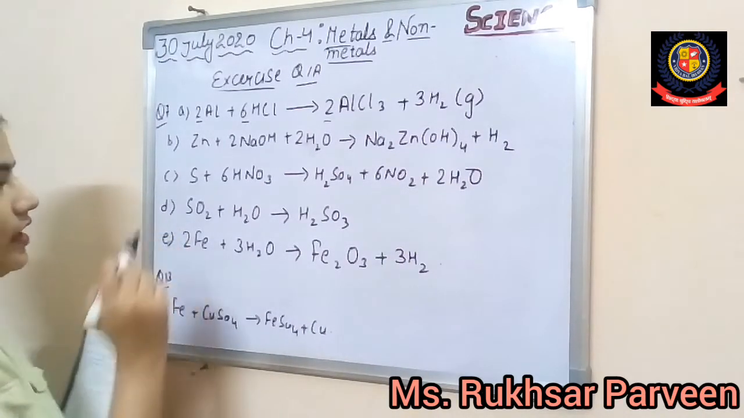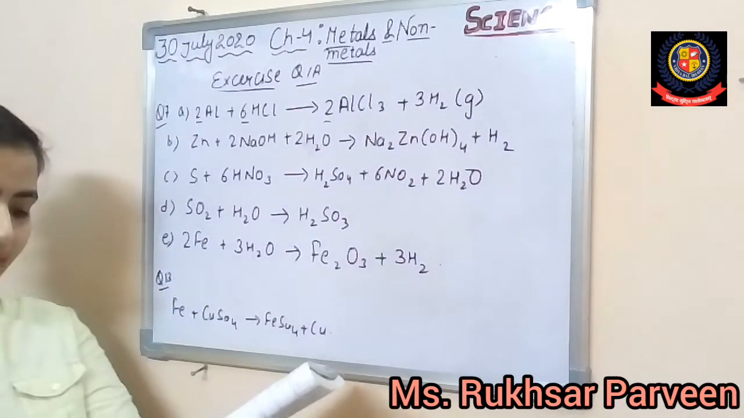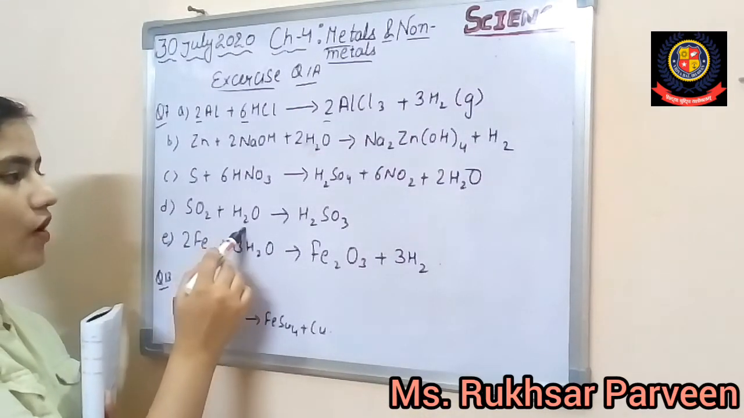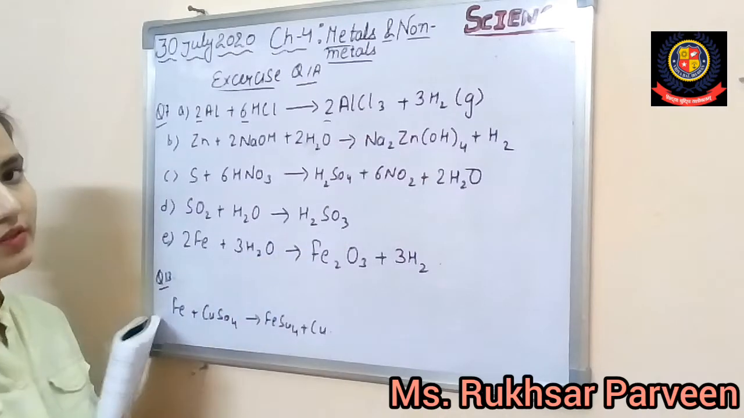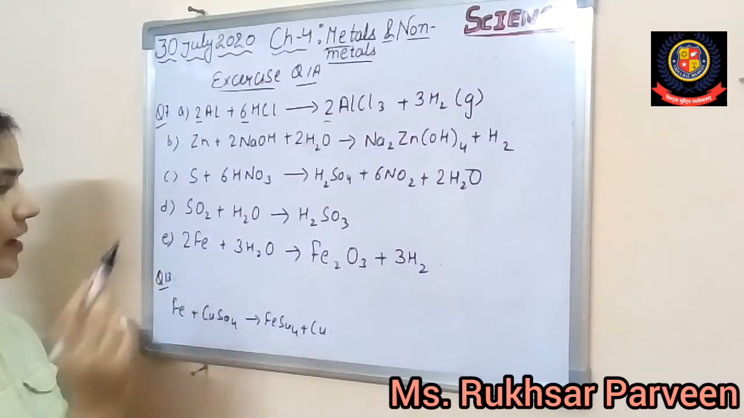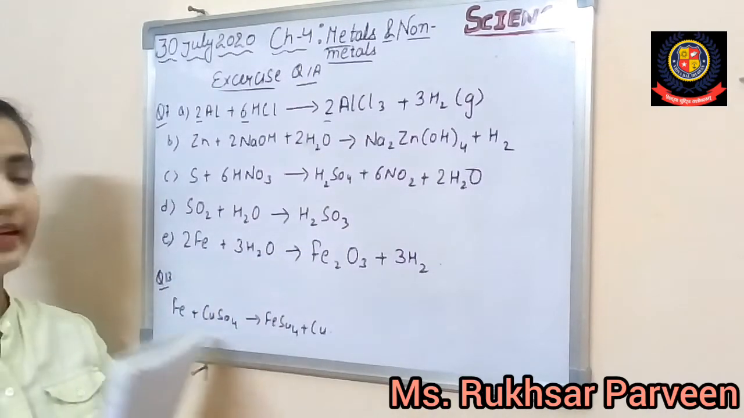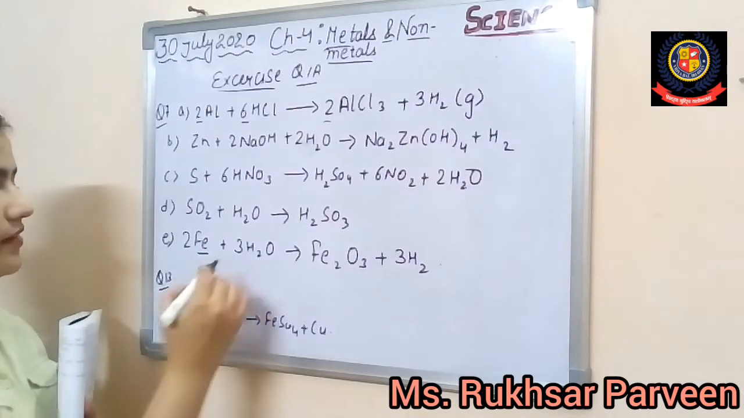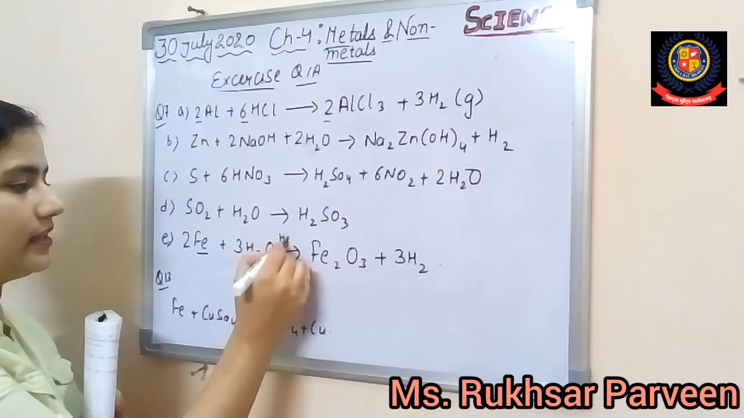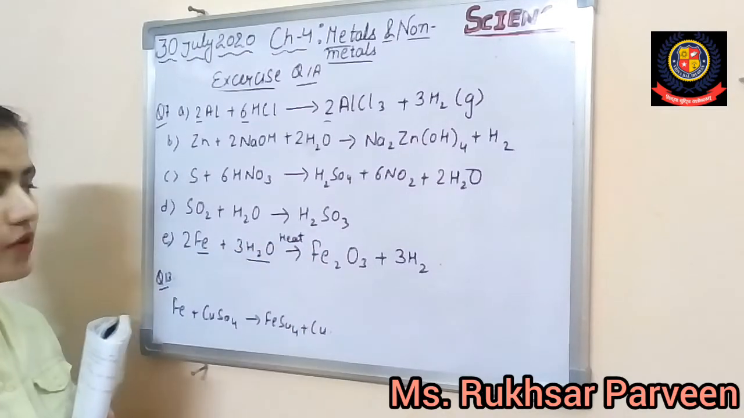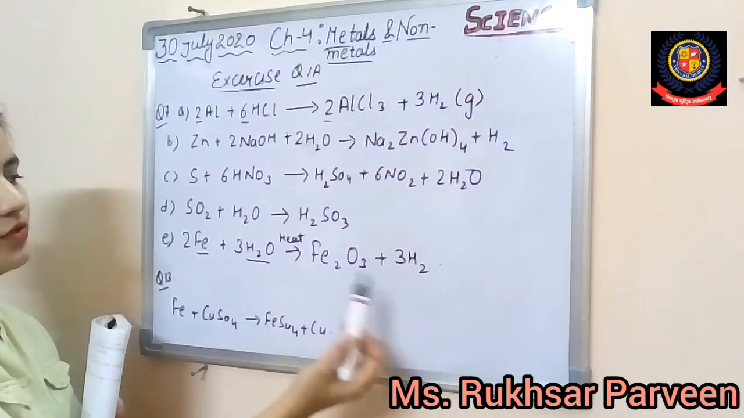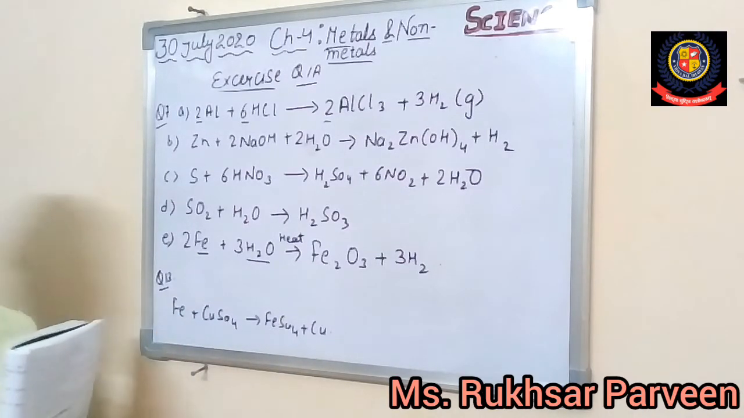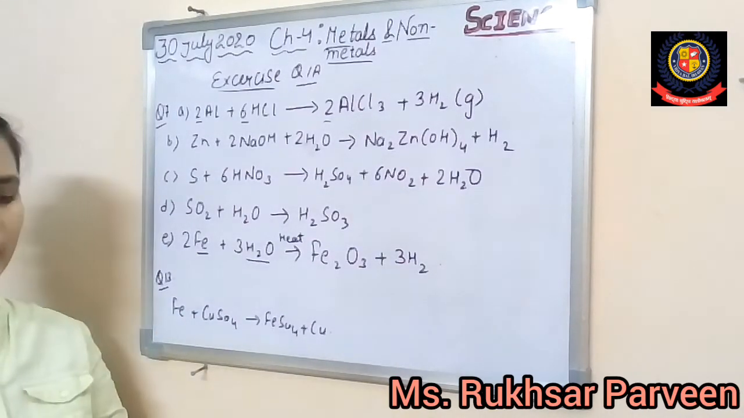Alright, now option D is written: sulfur dioxide gas and water. When sulfur dioxide reacts with the water, you will get H2SO3. Now point E, heated iron and steam. As we all know, iron reacts with the steam only, that's why we took the water that is completely heated. So we can write here heat. We will get Fe2O3 and hydrogen gas will be liberated. So I hope these equations are clear, we just have to write down the equations.